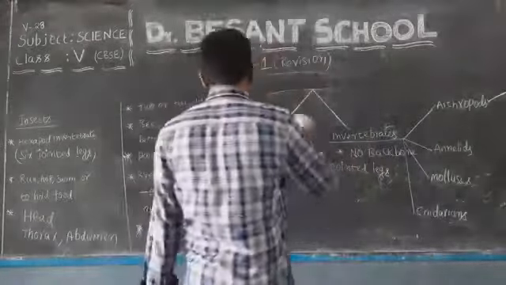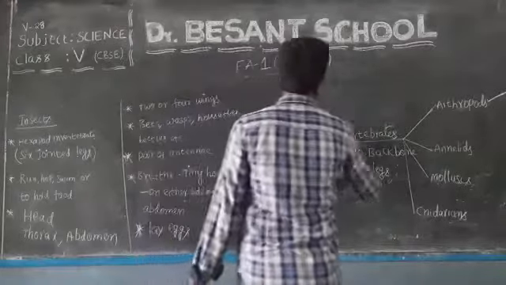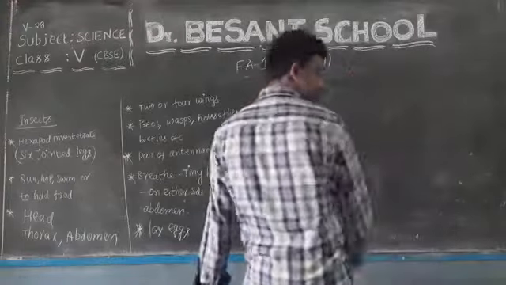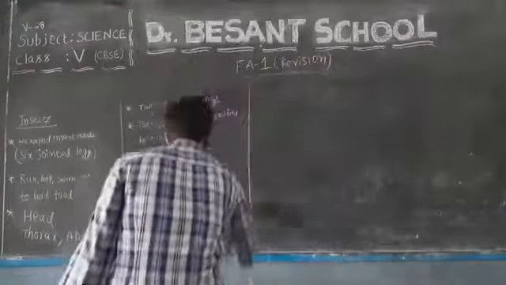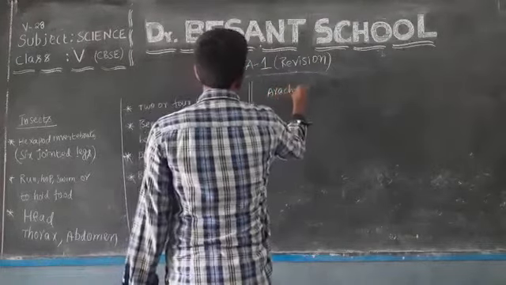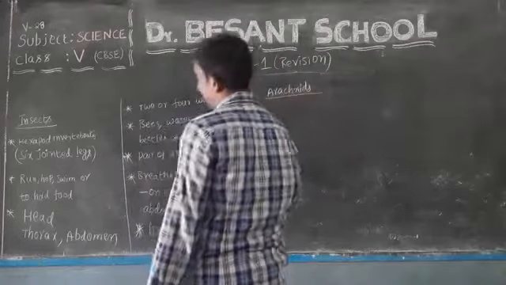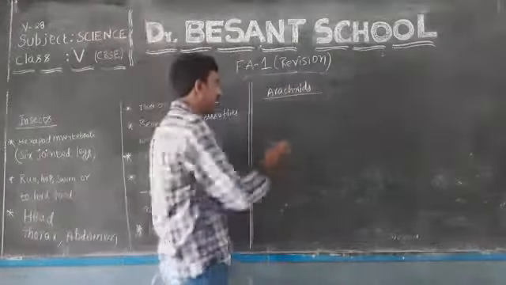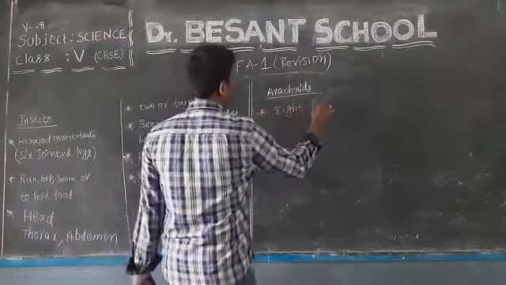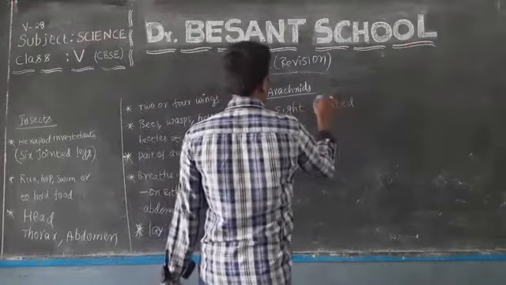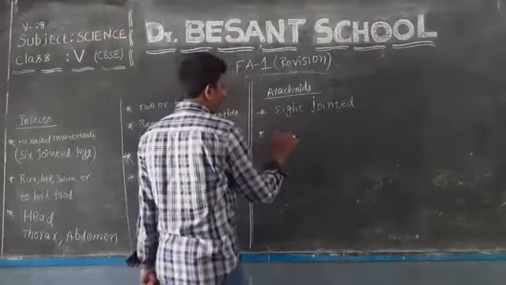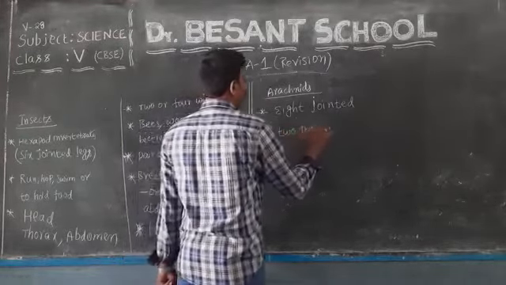Now, we will recap what we have discussed regarding whom? Yes, arachnids. So when we speak of arachnids, these are also invertebrates like insects, and insects possess 6 jointed legs, whereas these arachnids possess 8 jointed legs. And here the body of arachnids is made up of 2 parts.